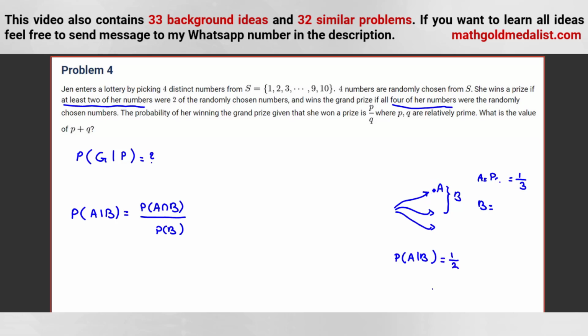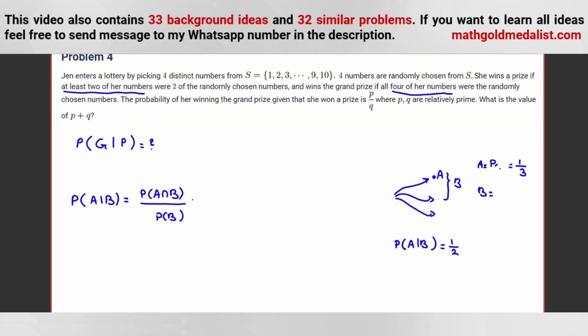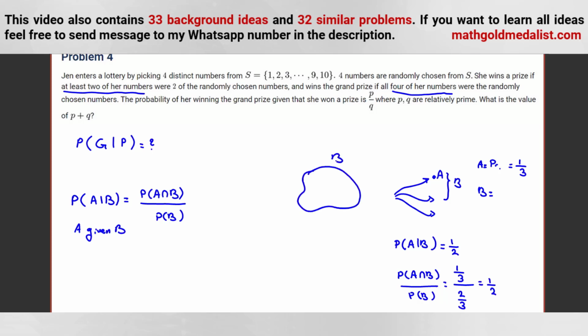Now let's see what the formula says: P of A intersect B over P of B. P of A intersect B is A, so this part is 1/3, and P of B is 2/3. So it will be 1/2. The reason is that we know B happens, and we want the probability of A given B.